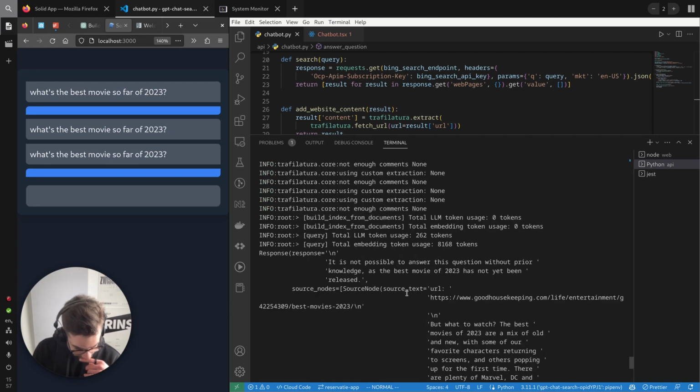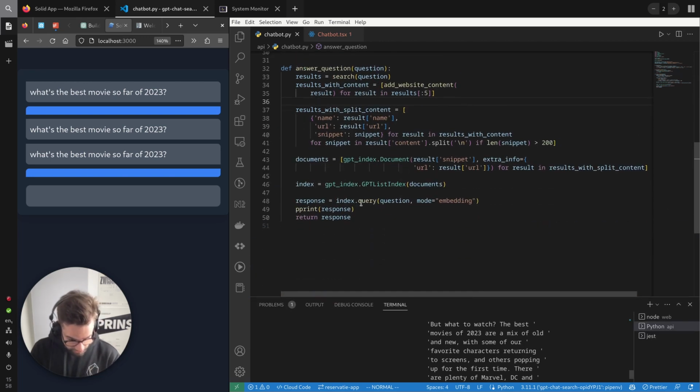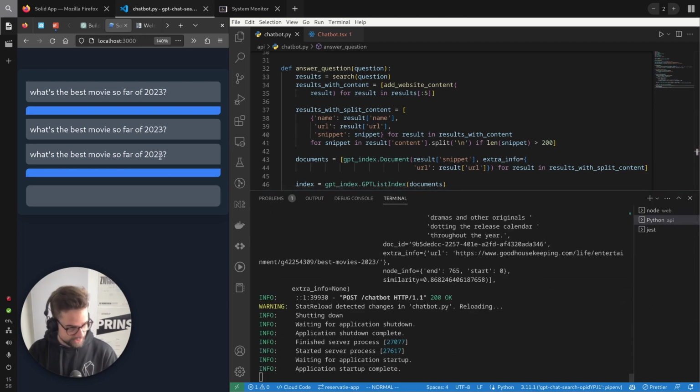So, we have the response. It's not possible to answer the question without prior knowledge. That's interesting. So it's response.response that we want. I mean, there's a new line that I actually want to trim off. So we're doing response.response, response.trim. I want to trim new lines. Actually, trim just empty stuff too, right? Yeah, there we go. Okay, let's try this again.